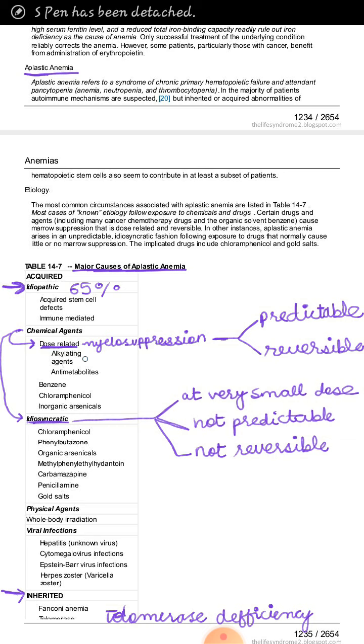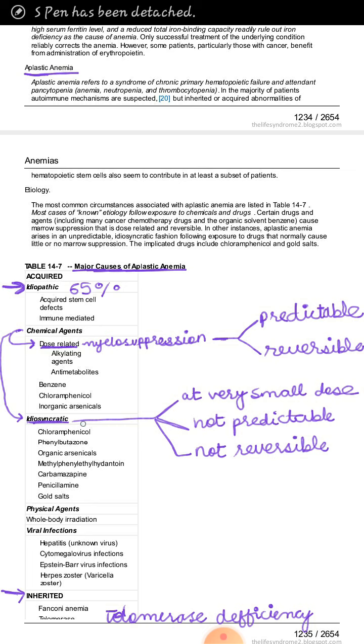We can make a mnemonic here: AABCI. A for alkylating agents, then A for antimetabolites, then B for benzene, then C for chloramphenicol, and I for inorganic arsenicals. Then we have the chemical agents which are responsible for idiosyncratic damage to the myeloid stem cell. In case of idiosyncratic damage, the dose required is very small, and this damage is non-predictable and non-reversible.